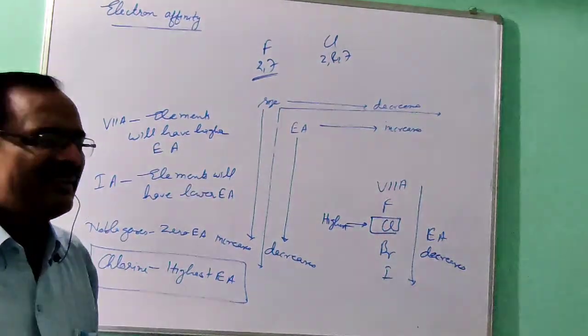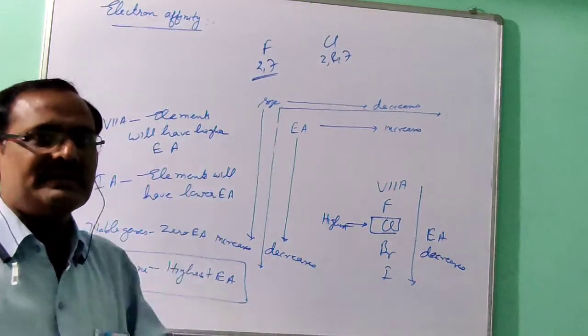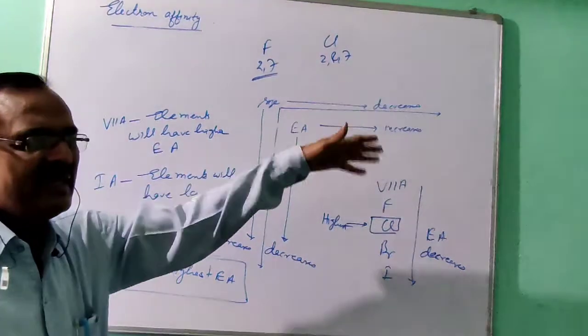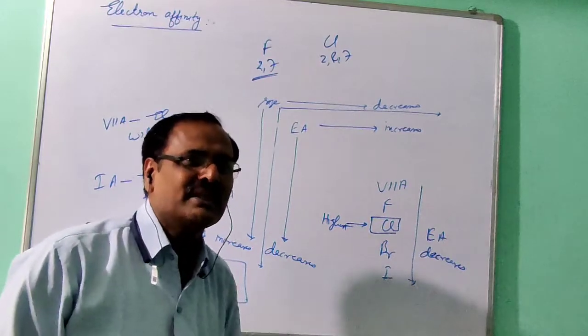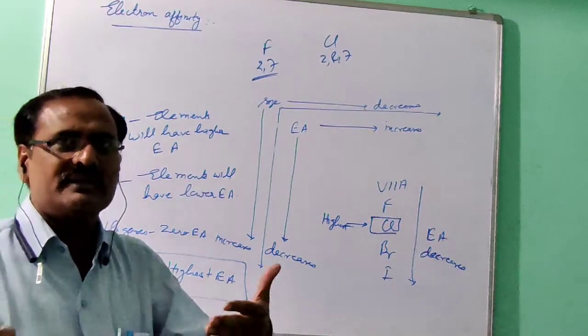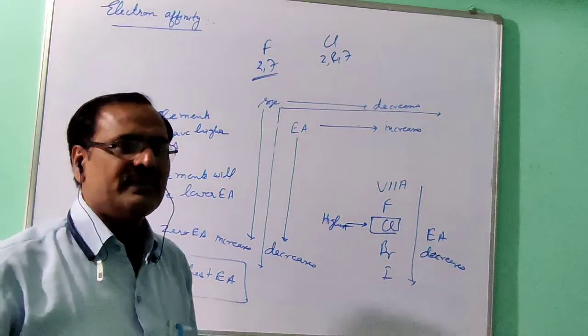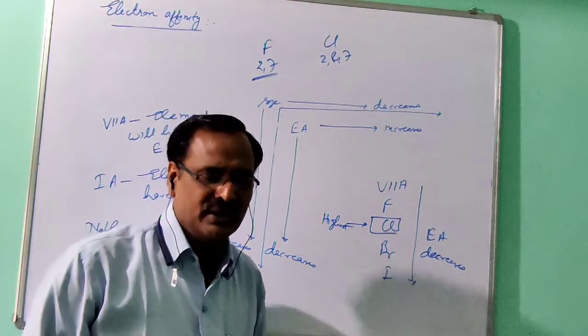So you learn it, they will not ask you the reason. Reason will be asked at class level. Which element has the highest electron affinity? Your answer is chlorine. And the reason why it is not given for fluorine is the very small size. If the size is very small, electrons come closer and there is interelectronic repulsion, so the coming electron will not get much force of attraction.